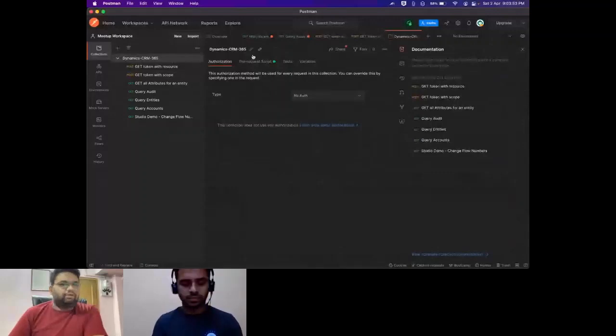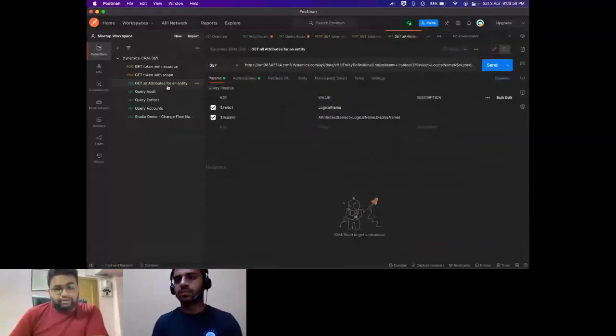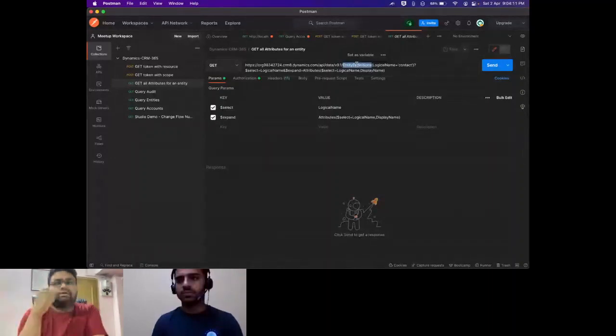Now, using this, you can do a lot of things. For example, here, this particular request is requesting an entity called entity definitions. Like in Salesforce, we have this object. If you want to retrieve any object-specific details using an API, you can write a query on it.